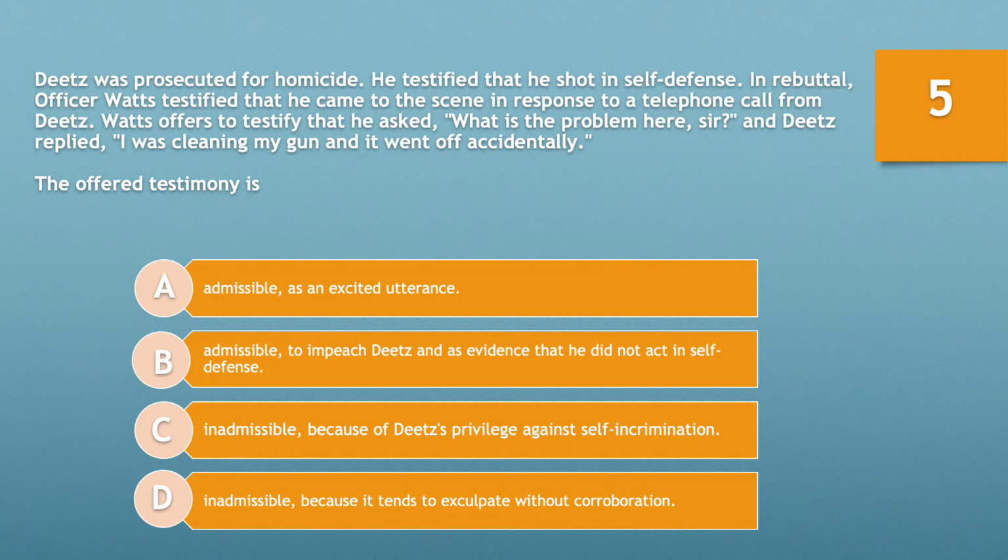The offered testimony is A, admissible as an excited utterance, B, admissible to impeach Dietz and as evidence that he did not act in self-defense, C, inadmissible because of Dietz's privilege against self-incrimination, or D, inadmissible because it tends to exculpate without corroboration. Take 10 seconds.